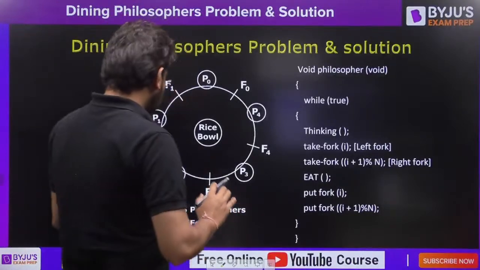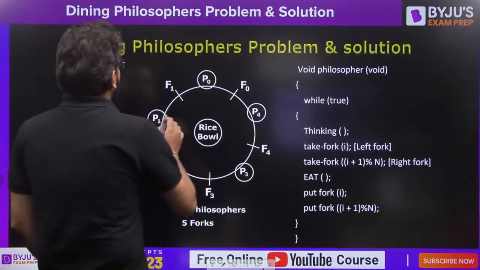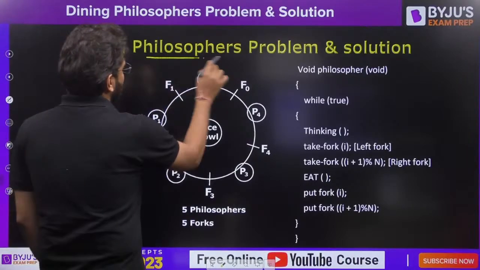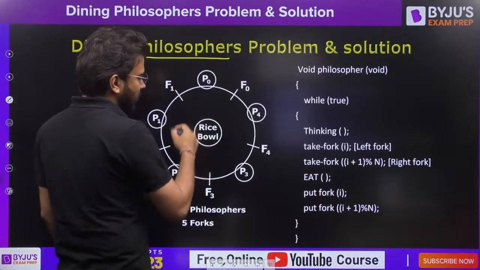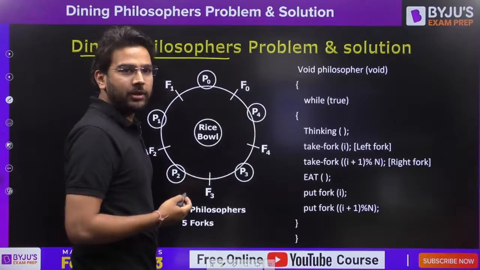Okay, now let's talk about this Dining Philosopher Problem. So in this problem we have 5 philosophers. So there is one circular dining table here.